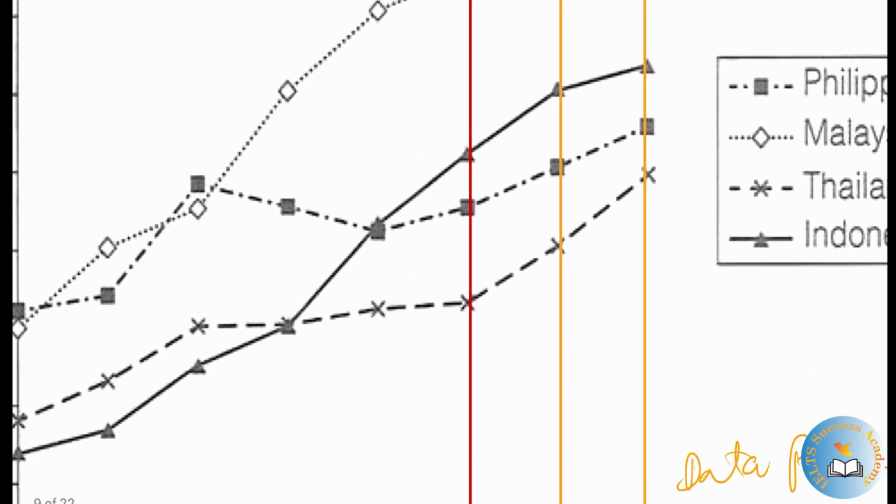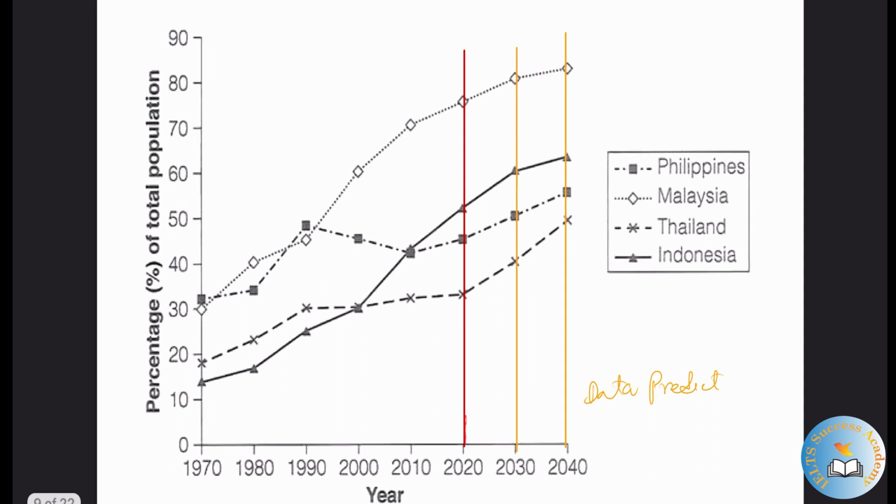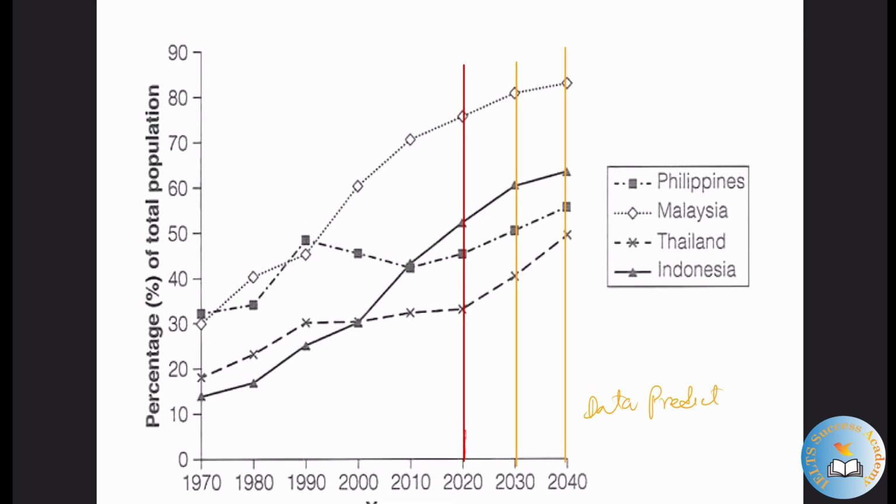Okay, now let's come on to the overall. Overall, what we can see is that for all the countries there is a notable increase in the city population. For example, in Indonesia the graph is rising, same for Thailand, the Philippines, and Malaysia as well. Also in the years 2030 and 2040 the trend will continue. Also, Malaysia is the highest here. Look at the key, Malaysia is at the top.